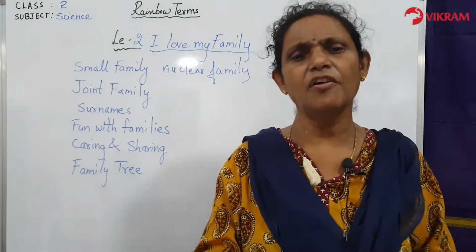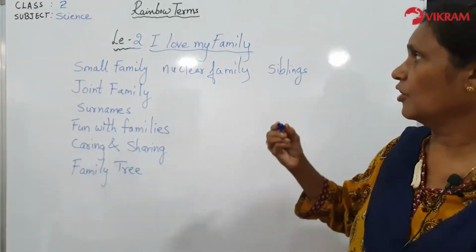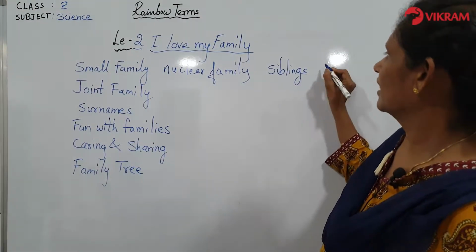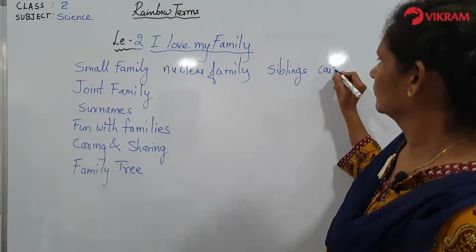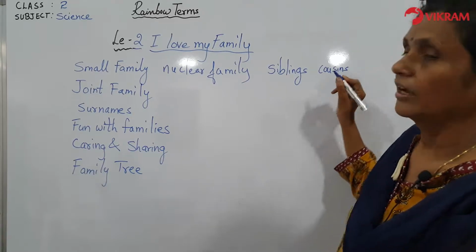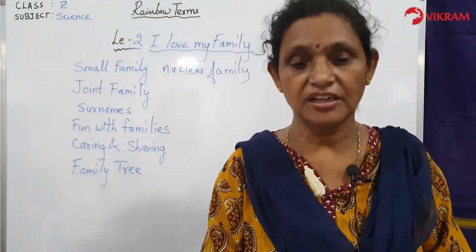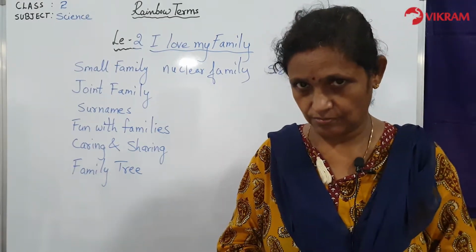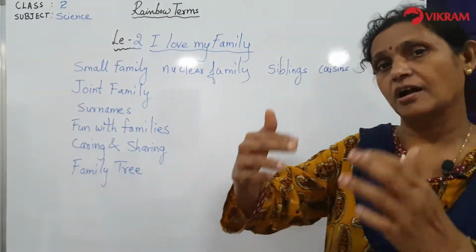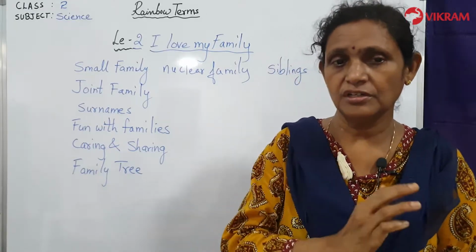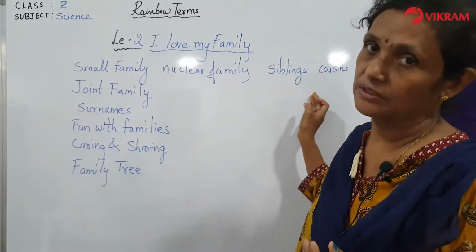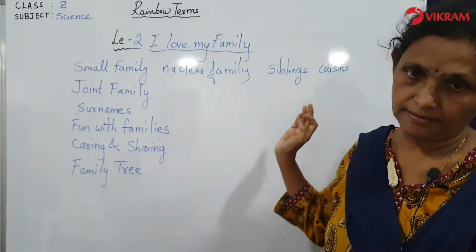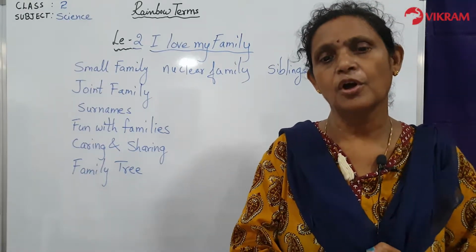So children of uncles and aunts, what are they called? The children of uncles and aunts are called cousins. So if you have an auntie, if you have an uncle, their children are cousins to you. Sibling means your brother and sister, and cousins means your uncle and auntie's children. So children, you have to know these two new words, siblings and cousins. So understand the meaning also of these two names.